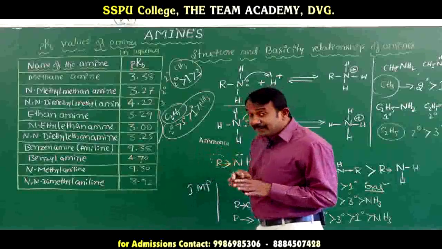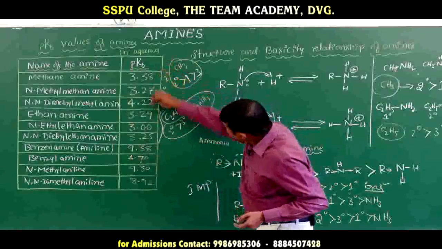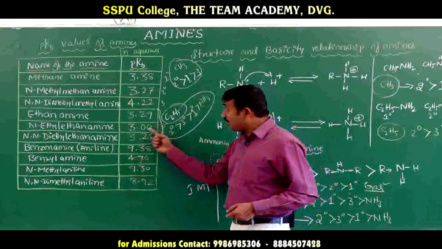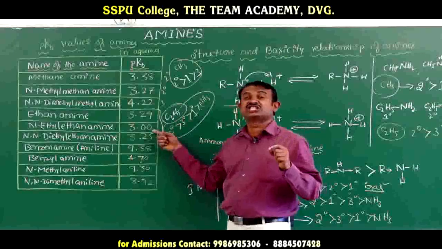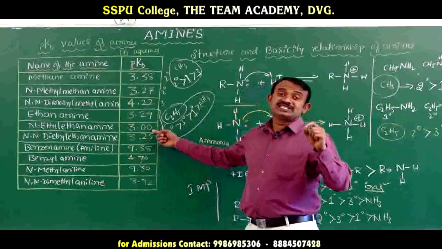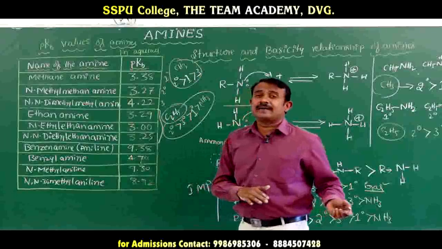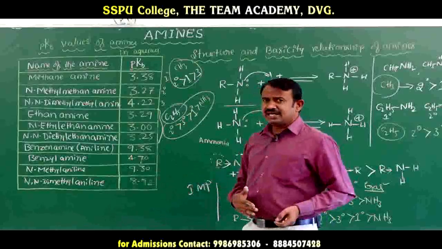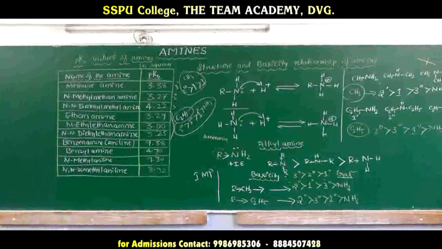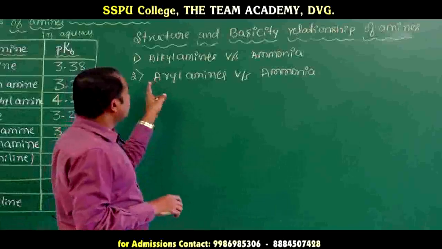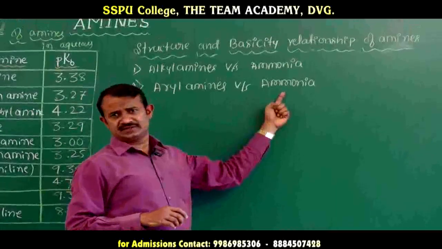Next we will compare aliphatic amines and aromatic amines. Come here and observe the table, which one has the lowest pKb value. This is 3.00 for ethylamine, and diethylamine has the lowest pKb value and highest basicity. Next we will go for the basicity of alkylamines and arylamines, the comparative basicity relationship between arylamine and ammonia.